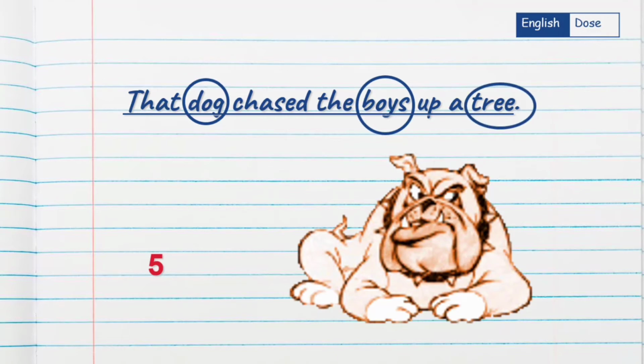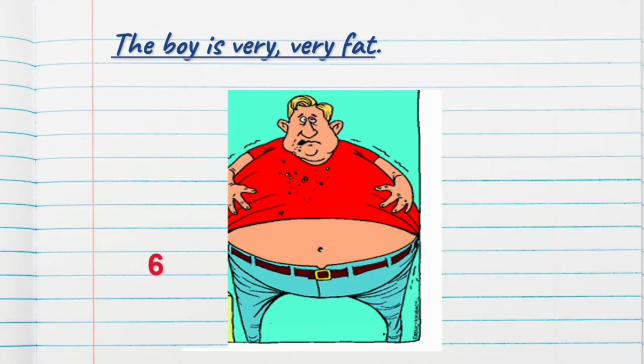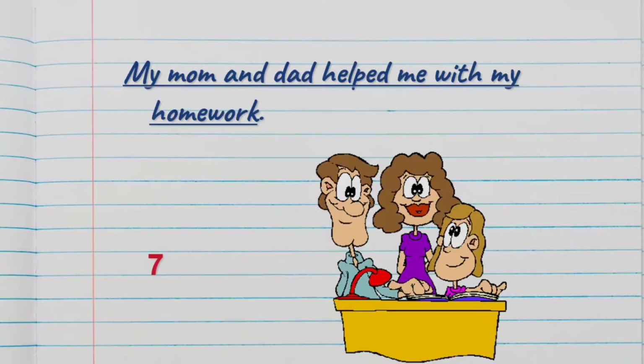So 3 nouns are found in this example. Example number 6, the boy is very fat. Look at the picture and try to answer. This is a picture of a very fat boy. So what is the noun? In this example, boy. Very good, excellent.